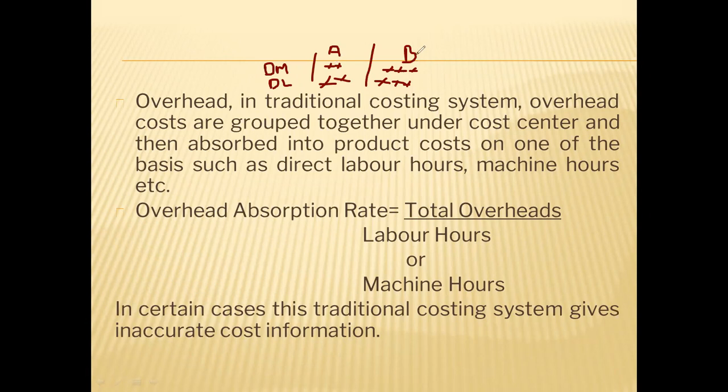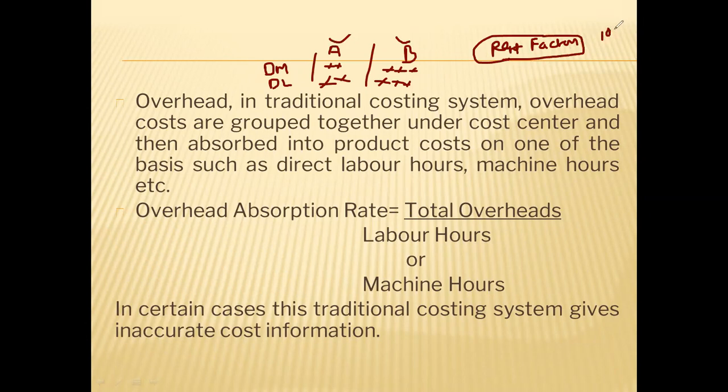Material will also be specific to each product. But there are some expenditures which will be common to both products, like rent of a factory. Understand this properly. If two sections are there in a factory, divided for product A and product B, when you pay the rent to the landlord, you pay it as one common amount.